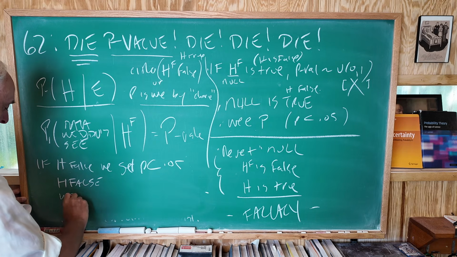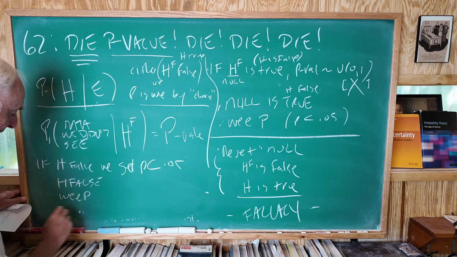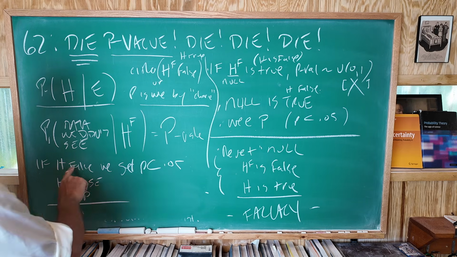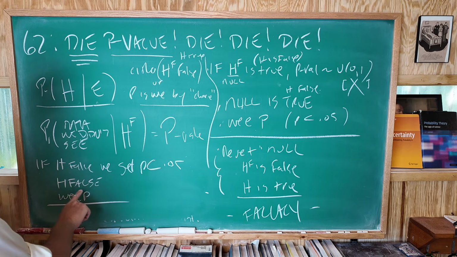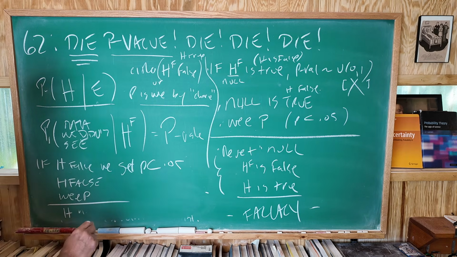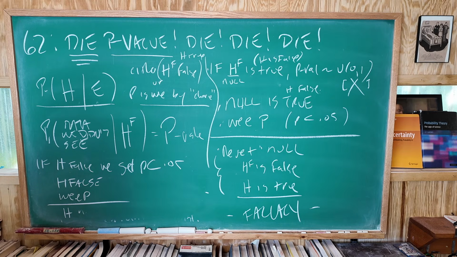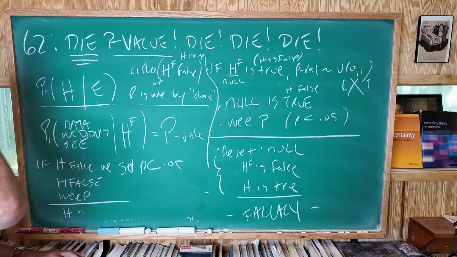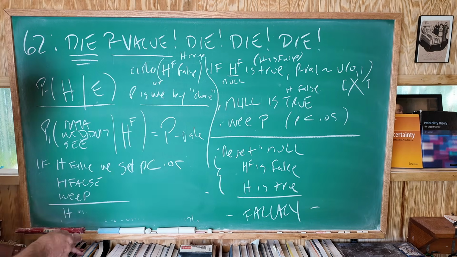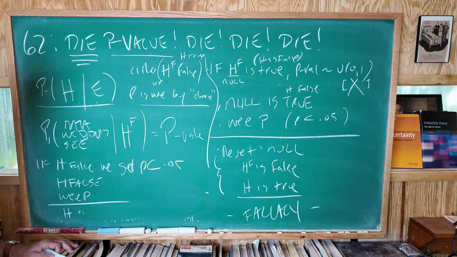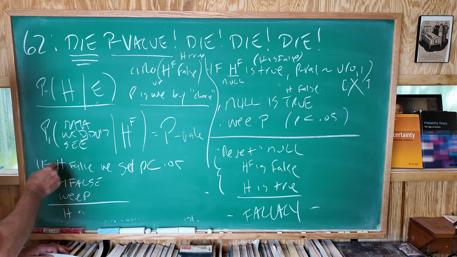And then we get a wee P. Now, what can we conclude? If H is false, we get a wee P. H we're going to assume is false. We get a wee P. And what can we assume? That H, of course, what can we assume with this? Now, you can't get there from here is the very point of this.